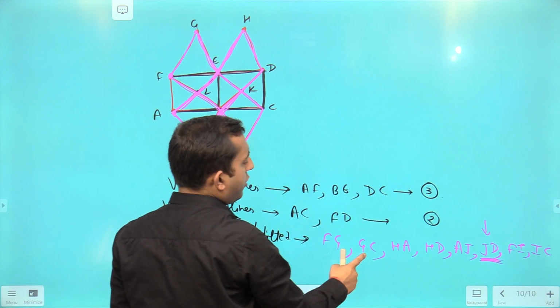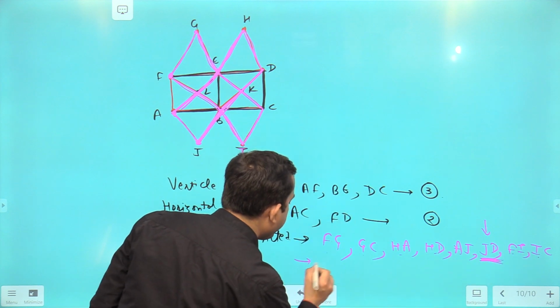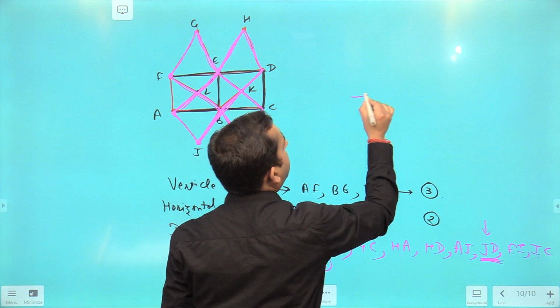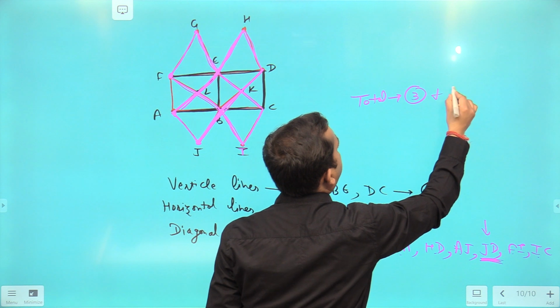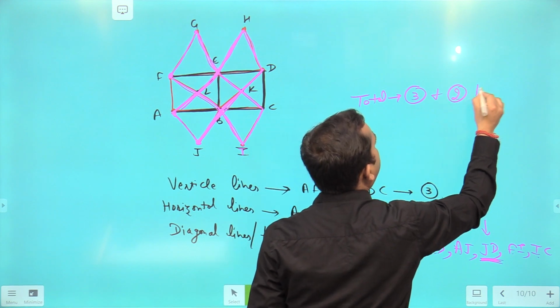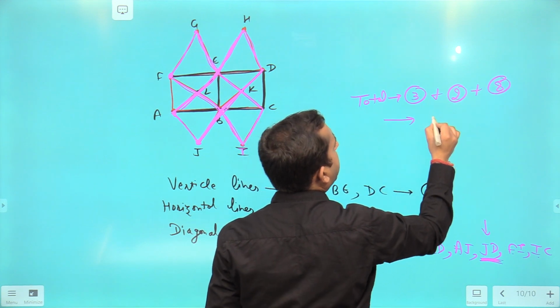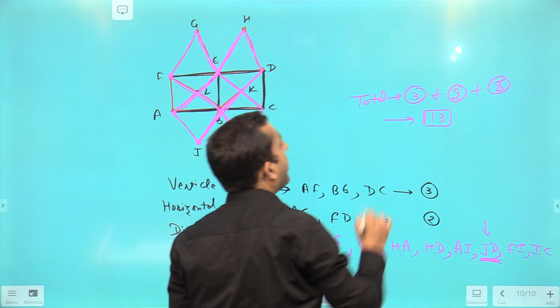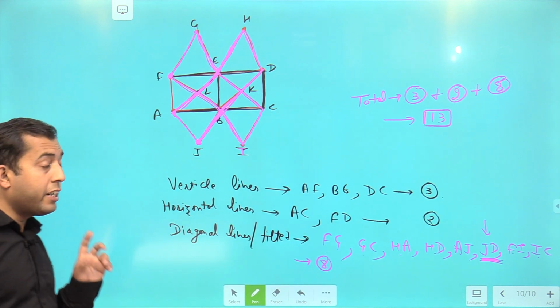So 1, 2, 3, 4, 5, 6, 7, 8. So 8 diagonal lines. So in totality, we are having 3 vertical lines, 2 horizontal lines, 8 diagonal or tilted lines. So in totality, I can say we are having 13 lines in this figure. How many lines? In this figure, there are 13 lines.